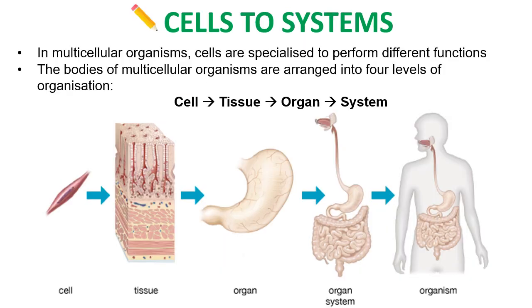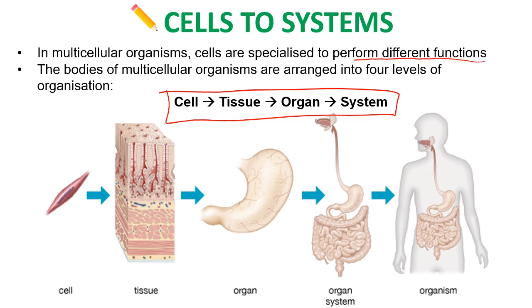All right, so this is the main concept for this section. It's the idea that every living thing arranges its cells into tissues, and then tissues are arranged into organs, and then organs are arranged into systems, which is shown in this little flowchart here. So the reason that tissues, organs, and systems have evolved is so that they can perform specific functions, which helps the whole organism to survive. It's much more efficient to have a digestive system and a separate nervous system because they can each specialize on one particular job to help that organism stay alive.